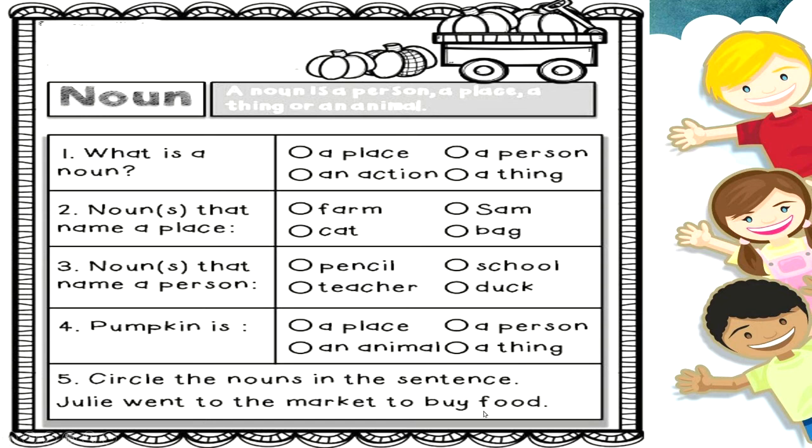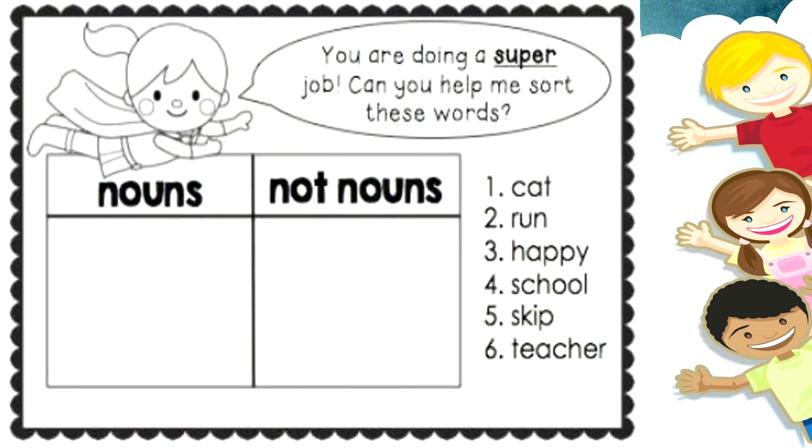And food is the name of a thing. So we have the nouns Julie, market, food. Very good. So you are doing a super job. Can you help me sort these words? So we have to find which are nouns and which are not nouns. Yes, it's a very simple exercise.